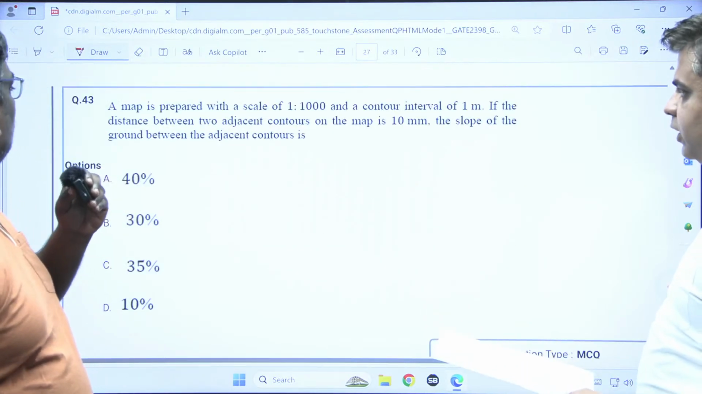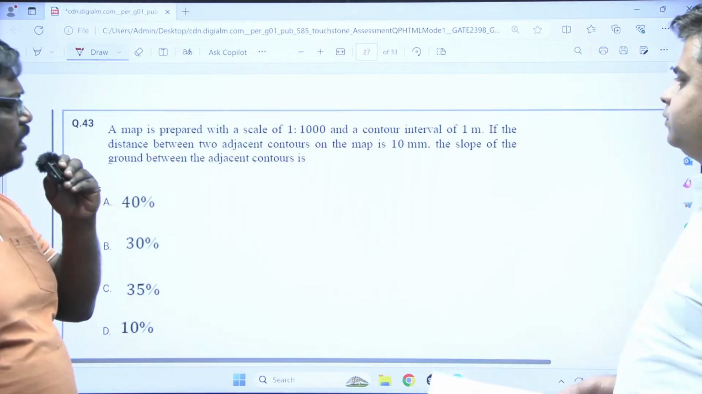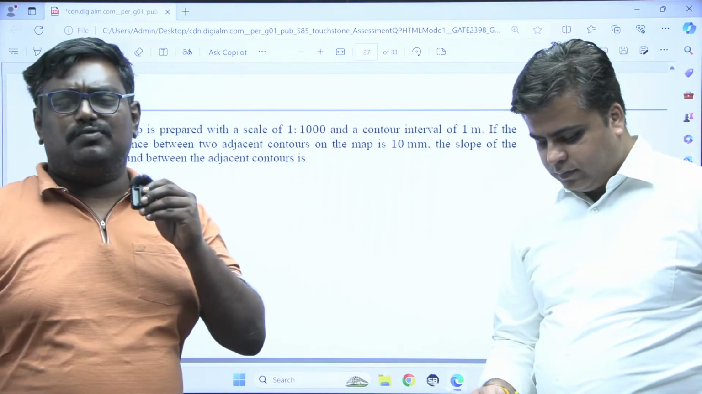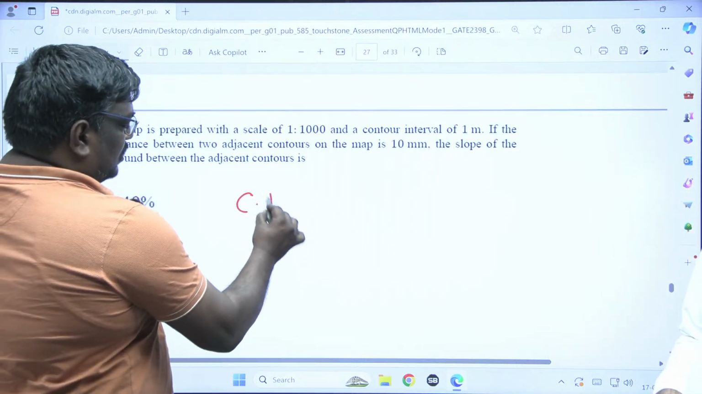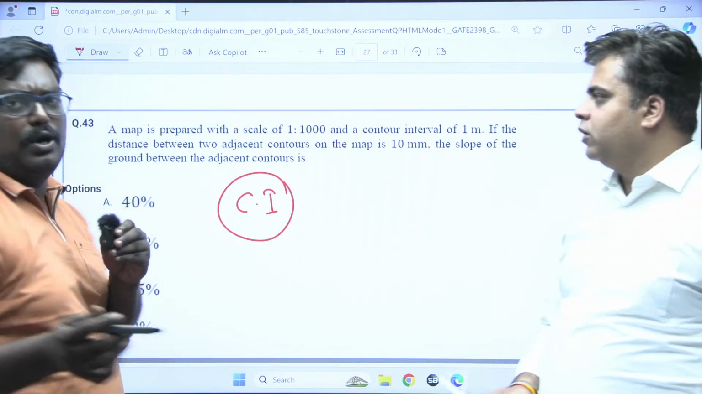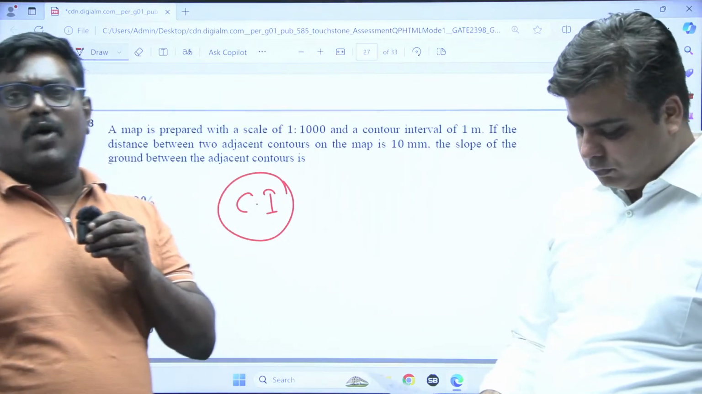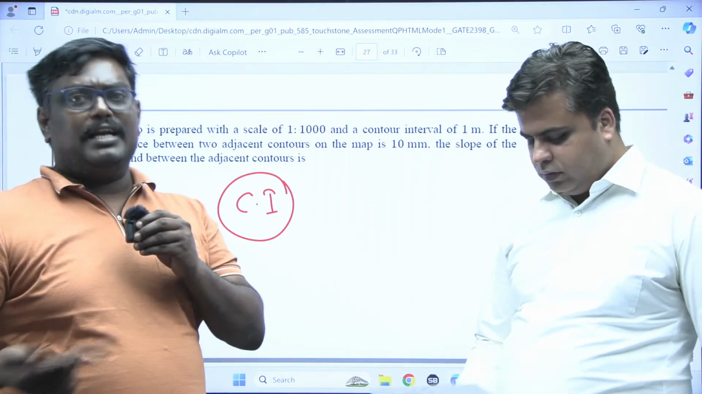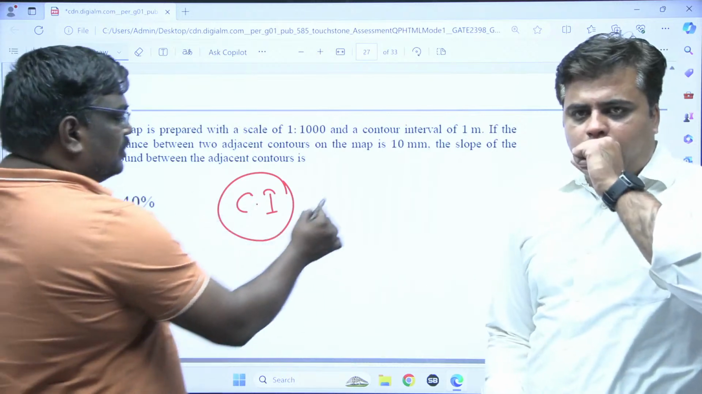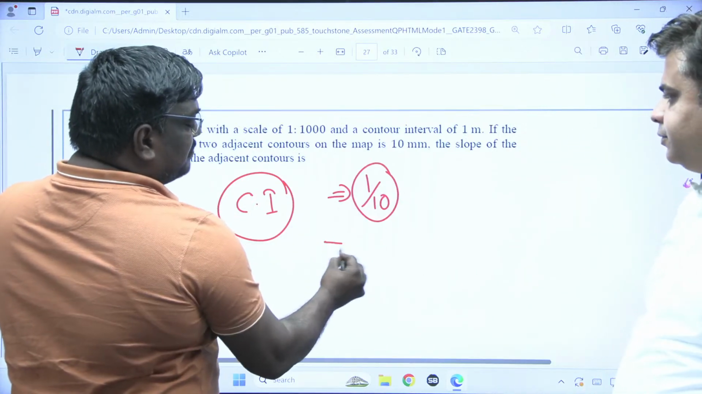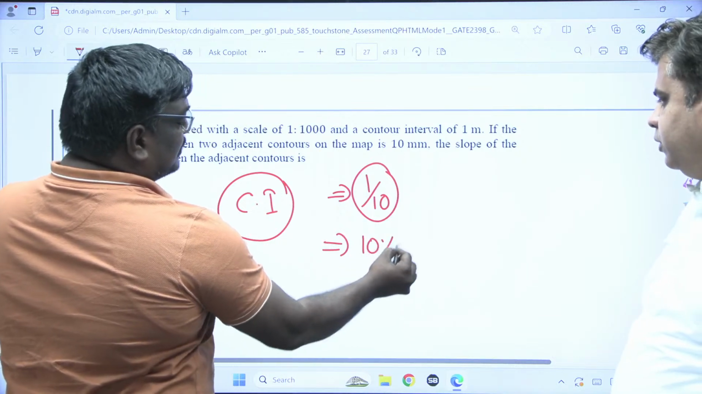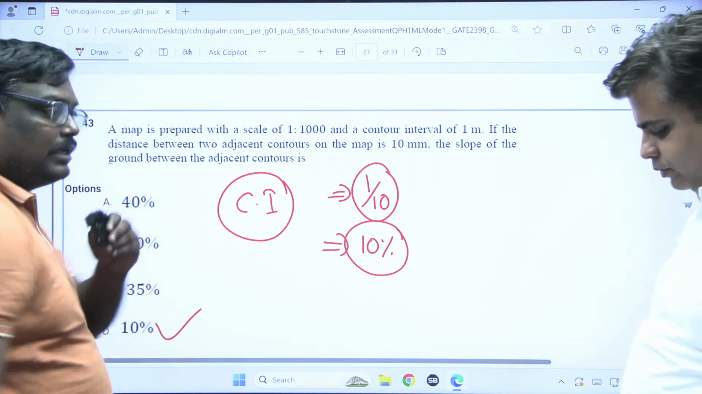This is 43. Okay, a map is prepared with a scale of 1 in 1000. See students, we know what a contour is. It is an imaginary line joining points of equal elevation. We have horizontal equivalent, gradient and contour interval. If you solve this, you will get a value of 1 by 10, sir. But they have asked in percentile, so it will be 10 percentile. So option D is correct.